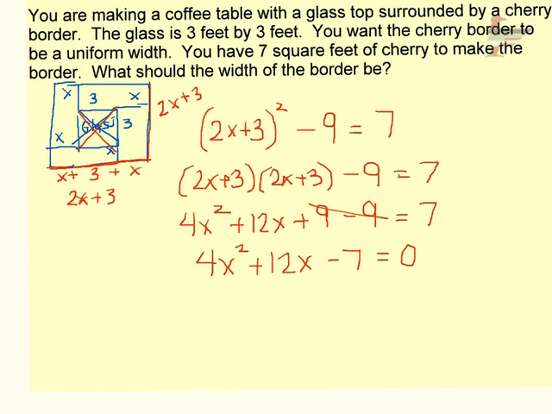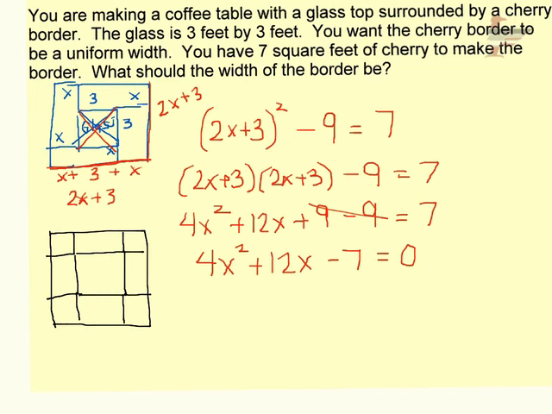Now, before I go on, I want to show you another way that I actually think is easier. I'm going to redraw this picture, okay, with this uniform border here. If I take my cherry border pieces and draw in the squares and rectangles, I know that this x times x, this corner piece, has an area of x squared. All the corner pieces have an area of x squared because the table is square, right?